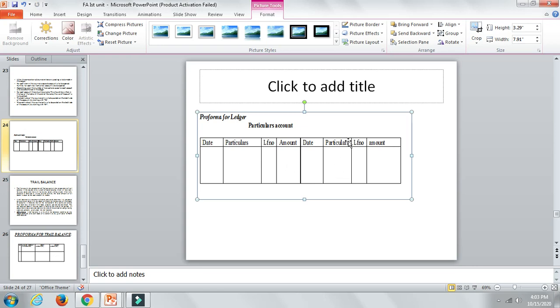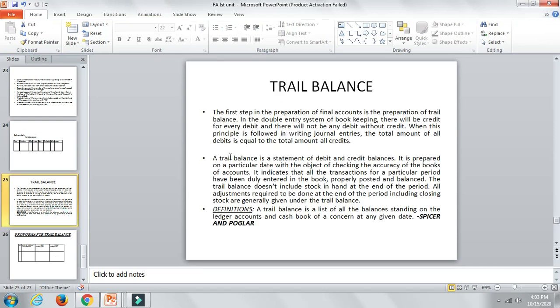The source from where the cash is coming into the business, you're going to debit. The source from where cash is going out of the business, you're going to credit. That is how a ledger account will be done. And I'm going to explain the details again when we are actually doing ledger accounts.